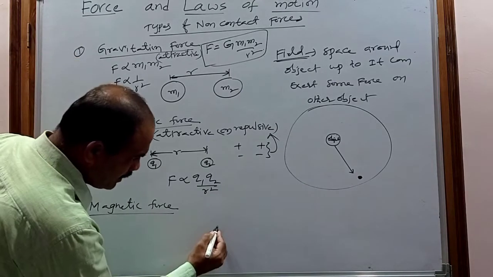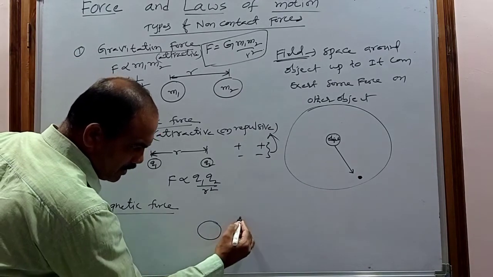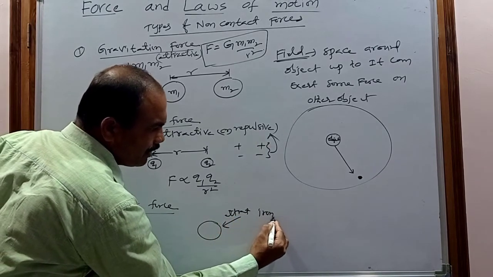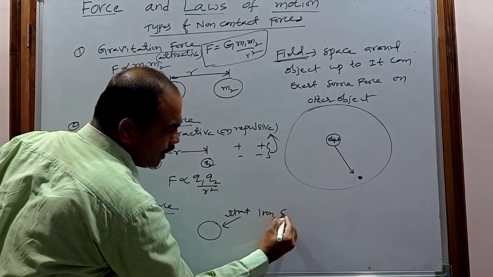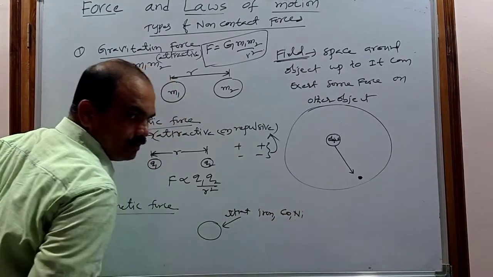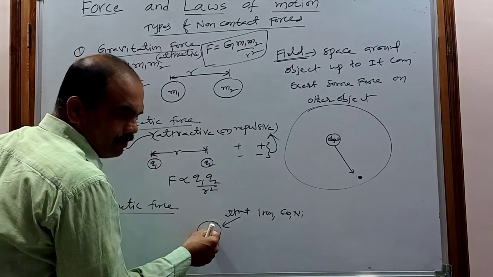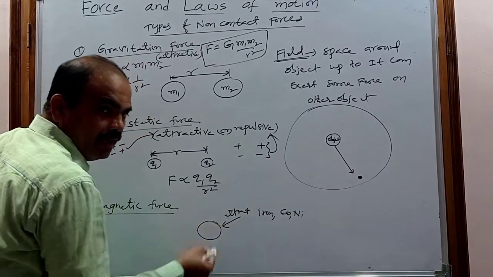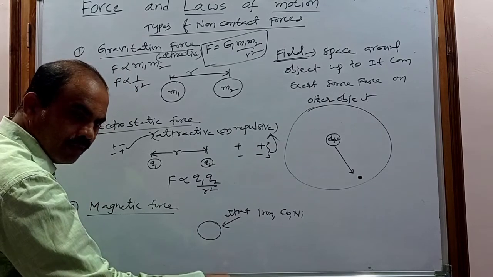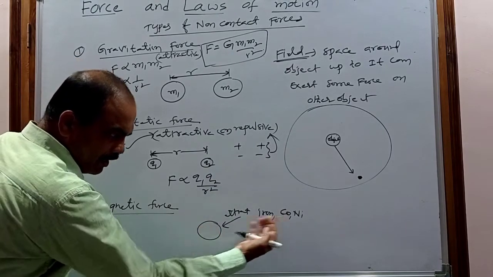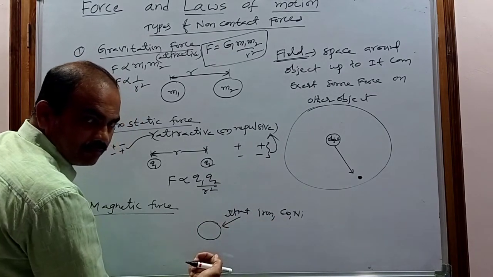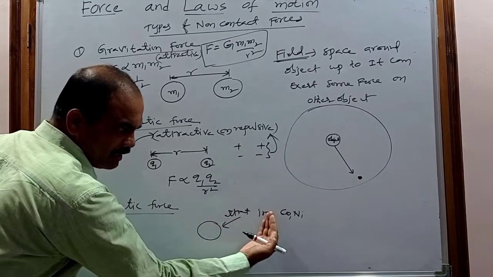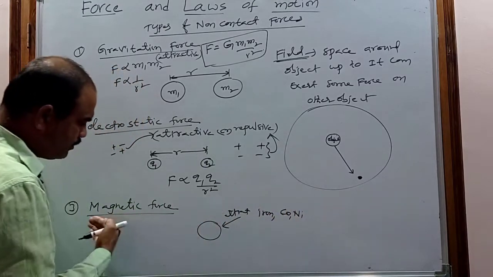So if there is a substance which is able to attract iron, cobalt, nickel, then this substance has the magnetic property, and because of that property it is applying some force on the iron, cobalt, nickel. Such type of force will be called as what?